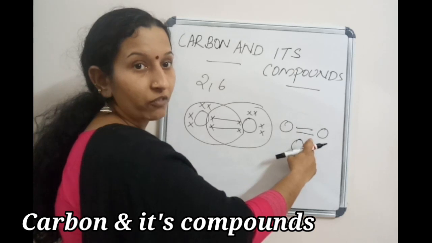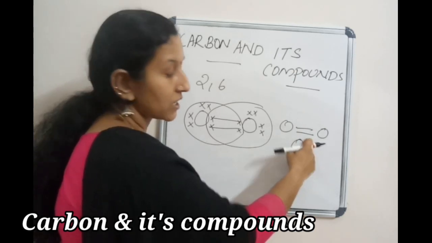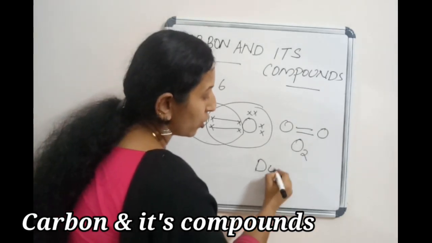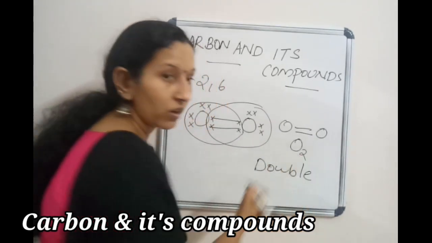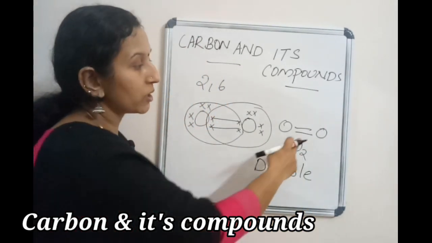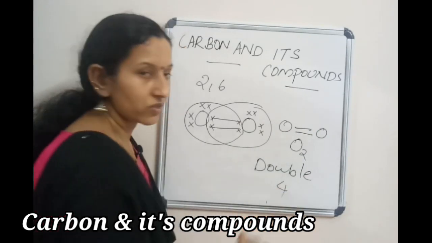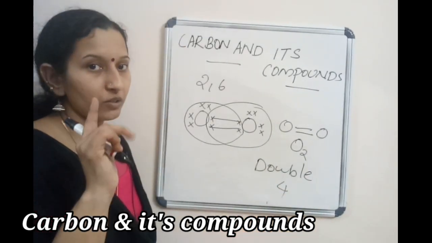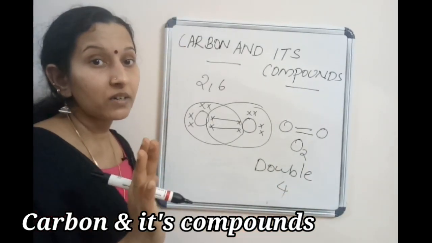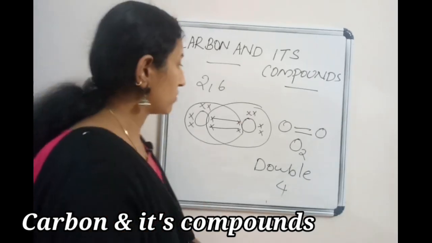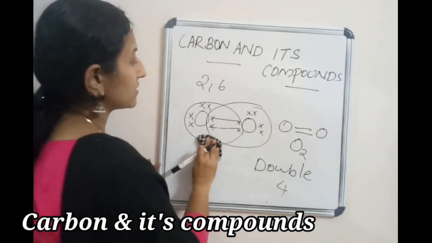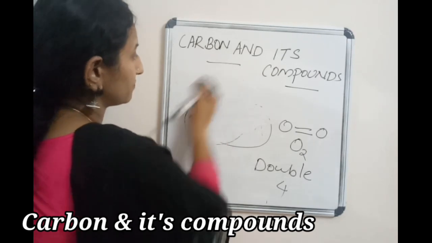Which bond is formed between the two oxygen atoms? Double bond. How many electrons are required for a double bond? 4 electrons. For the single bond? 2 electrons. For the double bond? 4 electrons. Okay. Then let's see nitrogen.